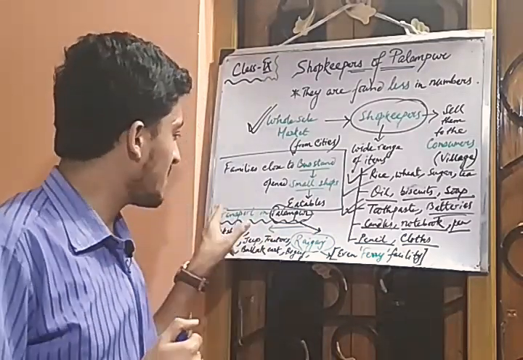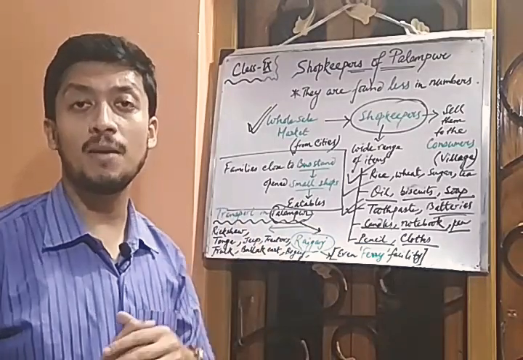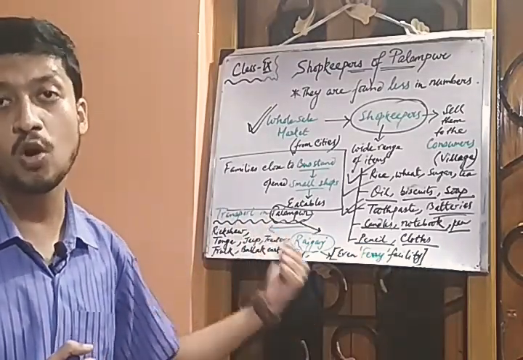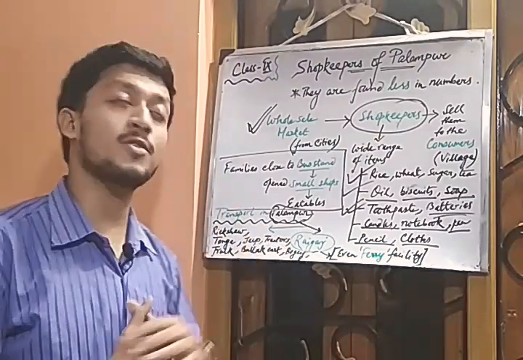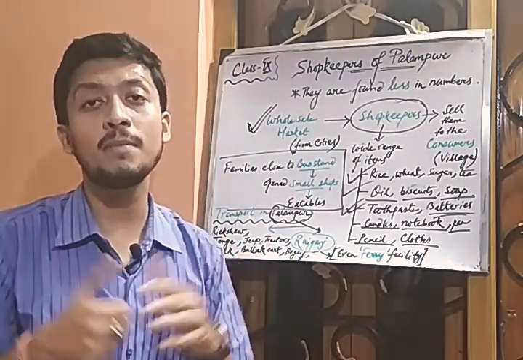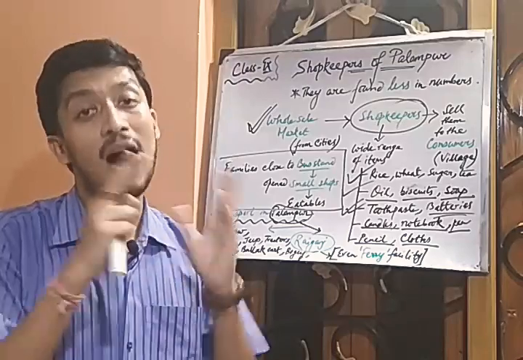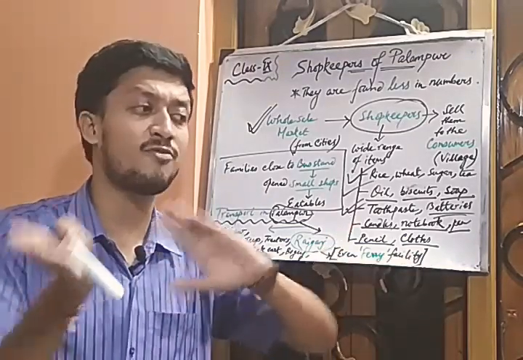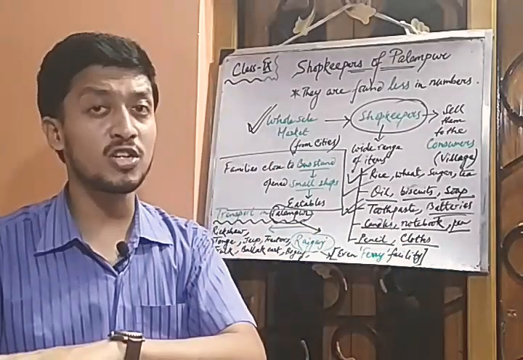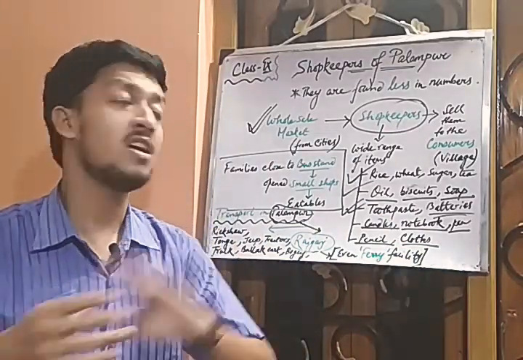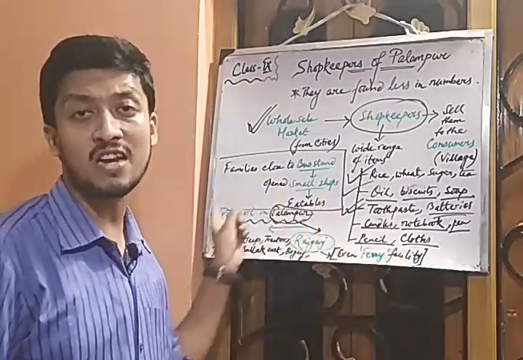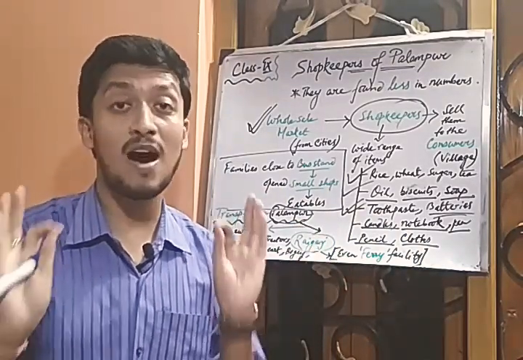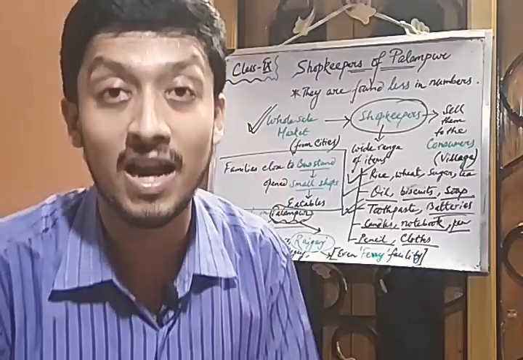The next one is the transportation in Palampur. You will list down all this transportation, whatever I have written here on the board. There is also a very short answer question, and they may ask, name the mediums of transportation by which Palampur is well connected with Raiganj. There are various means of transportation, even the ferry system, even the road transportation system. Out of the road transportation system, there are various vehicles found in Palampur. That's how we end our story of chapter number 1.